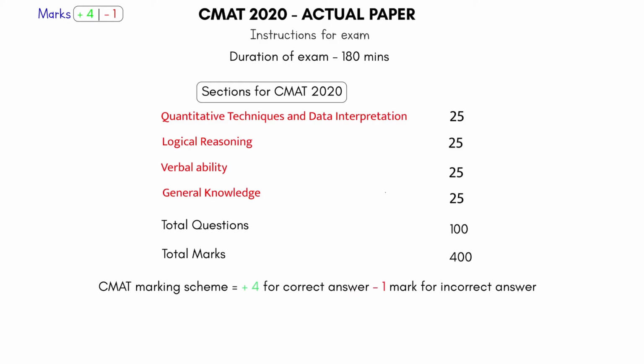You have to be a Cheteshwar Pujara while you are writing your CMAT because it's actually a test match. You cannot come up with a wrong attempt of a question here because there is negative marking. So you have a fear of losing a wicket here. You have to have a strong defense when you are writing a CMAT paper. That's what will develop a strategy. In a test match, which ball to hit, which ball to defend, and which ball is a wicket ball which you have to leave.